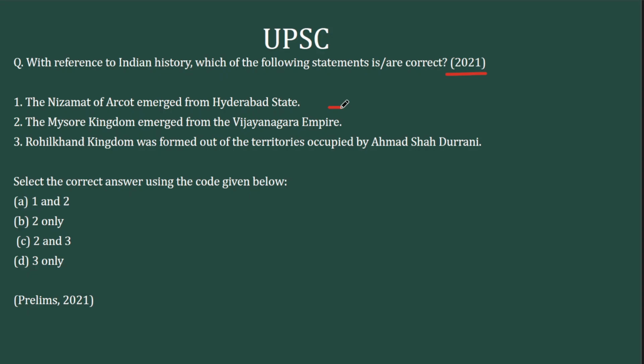Now, one thing you can easily picturize is the Vijayanagara kingdom and the Mysore kingdom. What is referred to as Mysore kingdom here is the Vodayar dynasty. So when we study the Anglo-Mysore wars in the British period, it was fought between Tipu Sultan and the British. Once Tipu Sultan was defeated, the Vodayar dynasty was reinstated. So before Tipu Sultan as well, it was the Vodayar dynasty that was ruling. And that is the Mysore kingdom that is being referred to here. And they were initially feudatories of the Vijayanagara Empire.